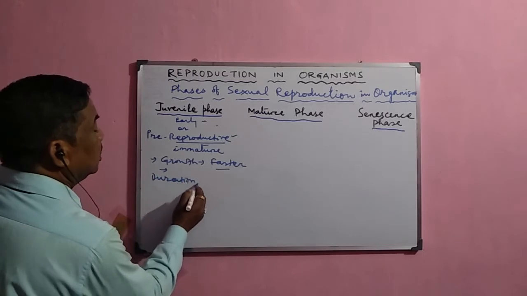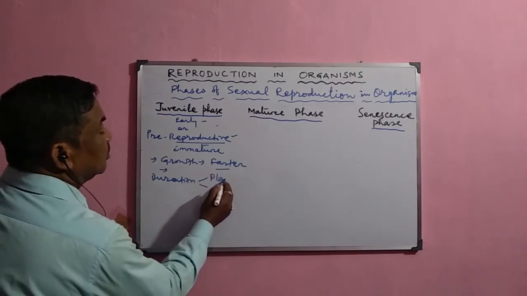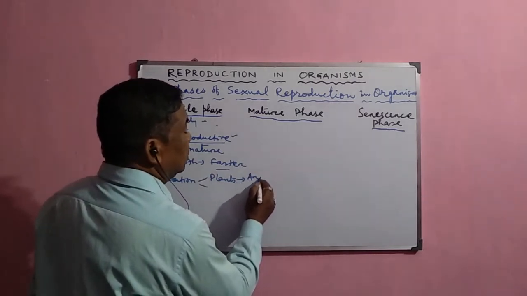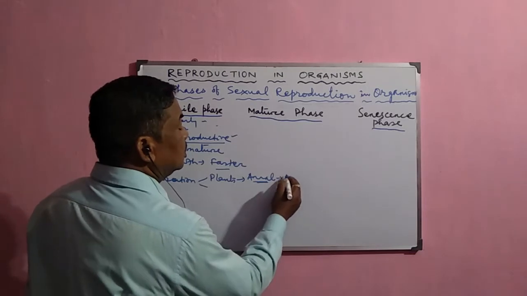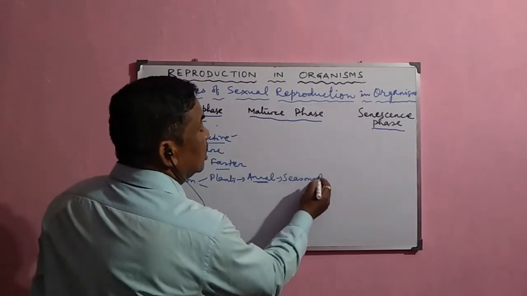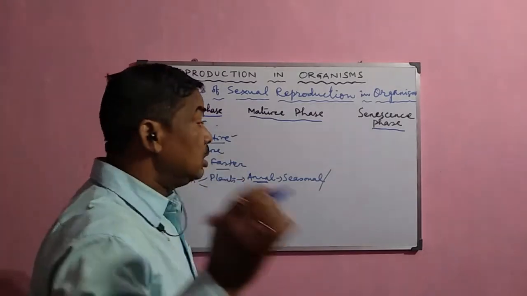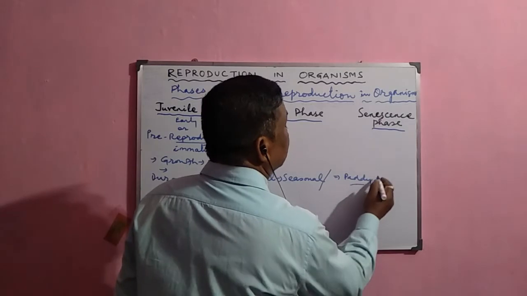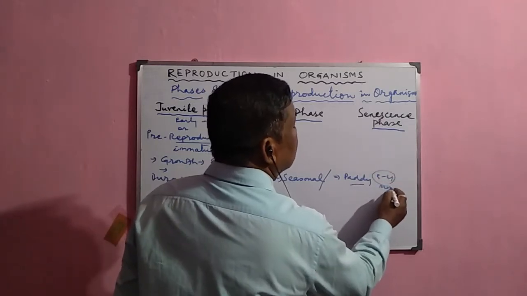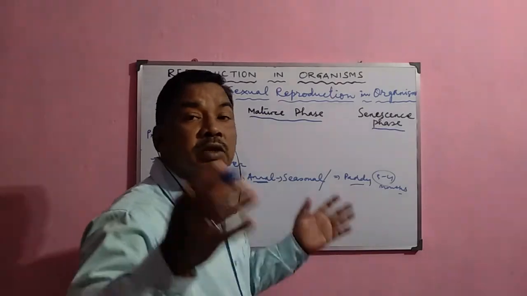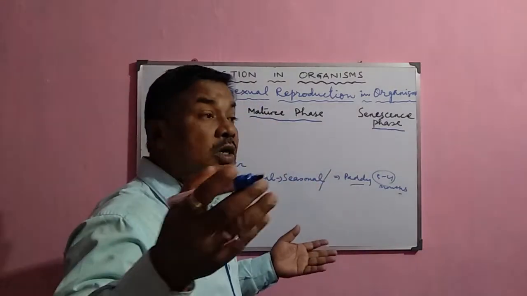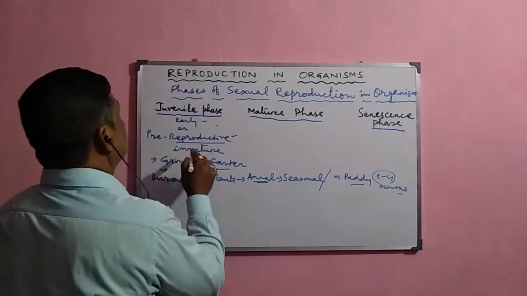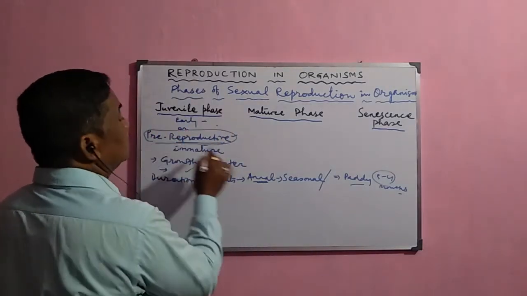The duration varies. In case of plants, some are seasonal plants or annual plants, which normally survive for one season. For example, the paddy plant survives for 3 to 4 months. Within 3 to 4 months they grow, then become sexually mature, and they also die. So the juvenile phase, the pre-reproductive phase, is short here.